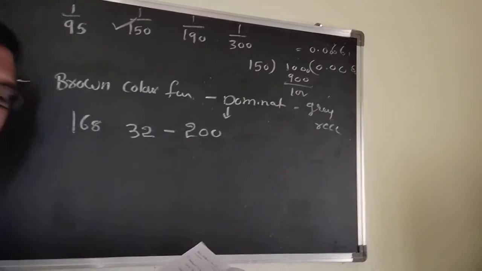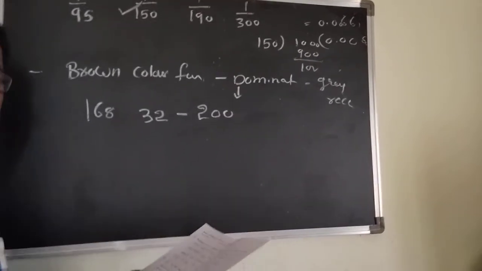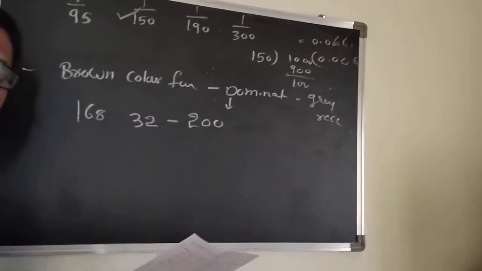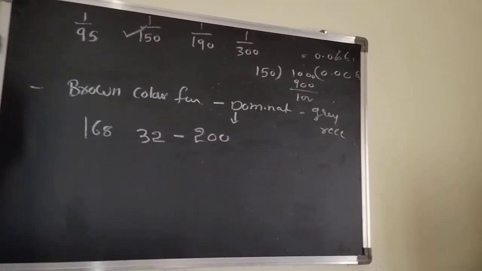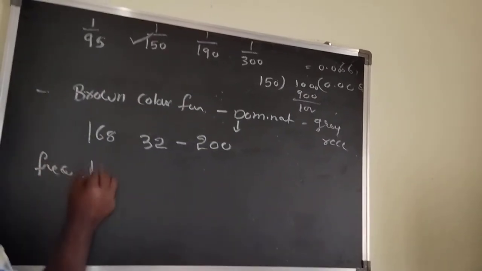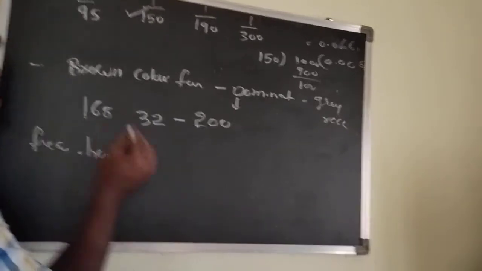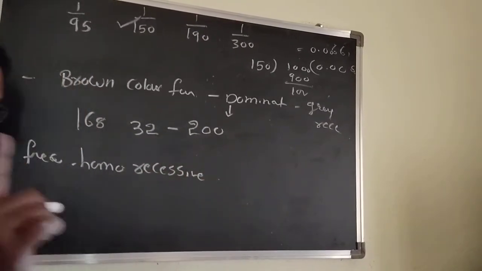Now they can ask the question, what is the predicted frequency of heterozygous? They can ask heterozygous frequency, homozygous dominant, or homozygous recessive. Three characteristics they can ask. First I can go for the frequency of homozygous recessive. Very familiar.